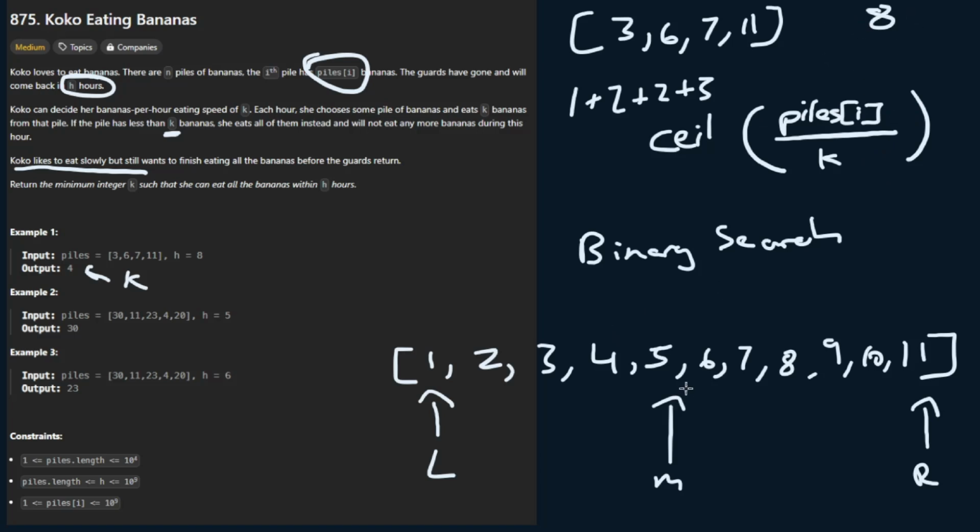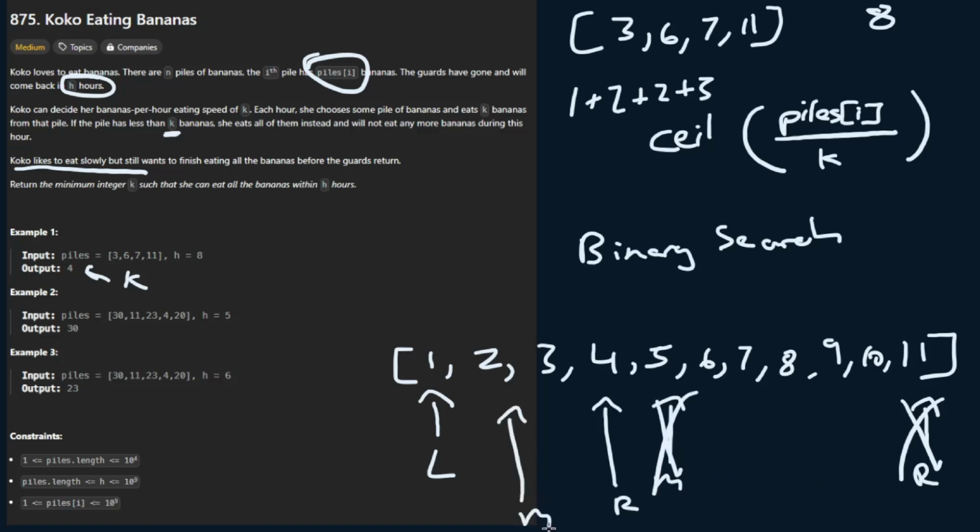basically less than or equal to h, which means that we can actually try to find a lower time, or a slower eating speed. And so we can just move this R pointer here to 4. We can remove the pointer here and change the middle pointer to like 2